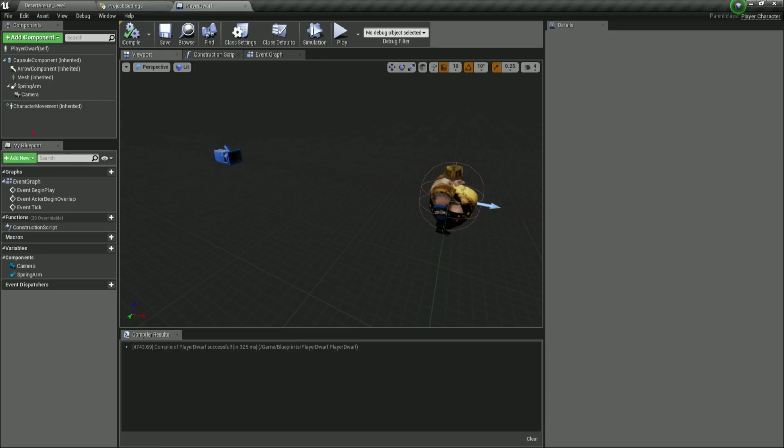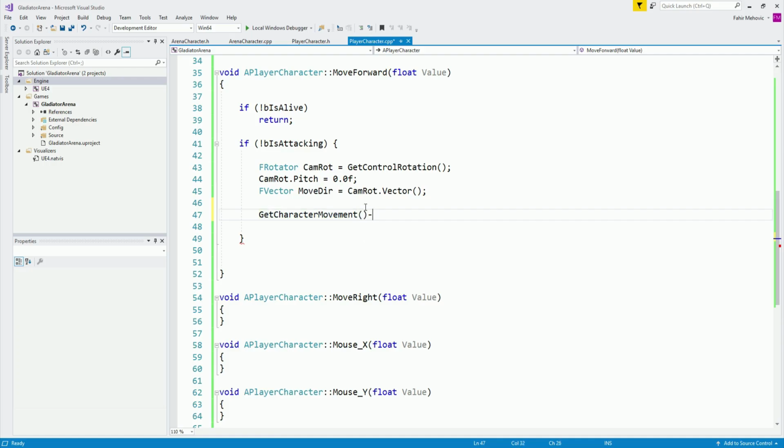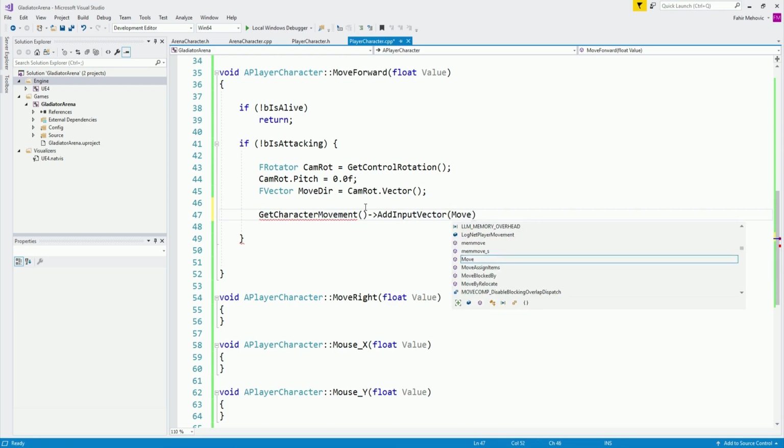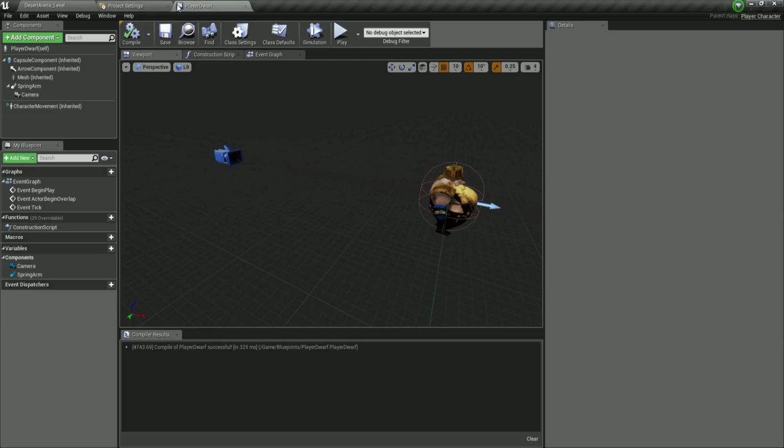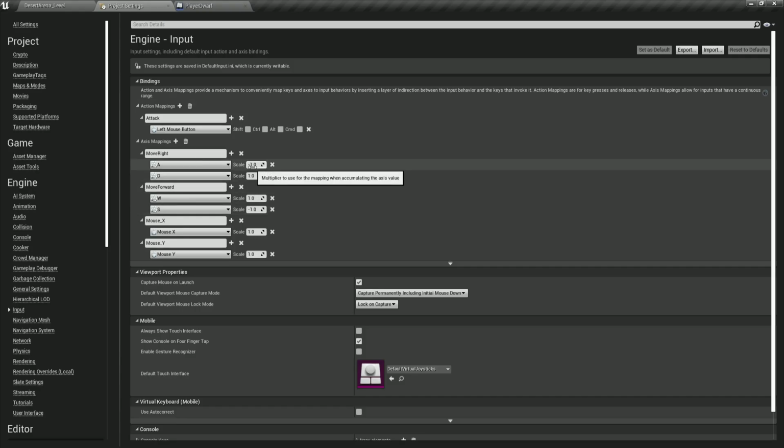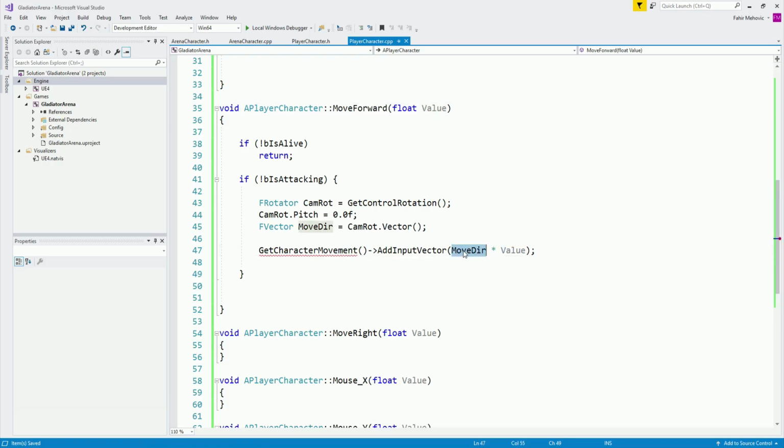You see, here is our character movement. And for the character movement, we are simply going to say add input vector, and we're going to say move direction multiplied with the value that we are passing. This value is either going to be +1 or -1, depending on the movement. If we are pressing the W, it's going to be 1. If we press the S, it's going to be -1. So that is going to determine if we're going to move forward or backwards.